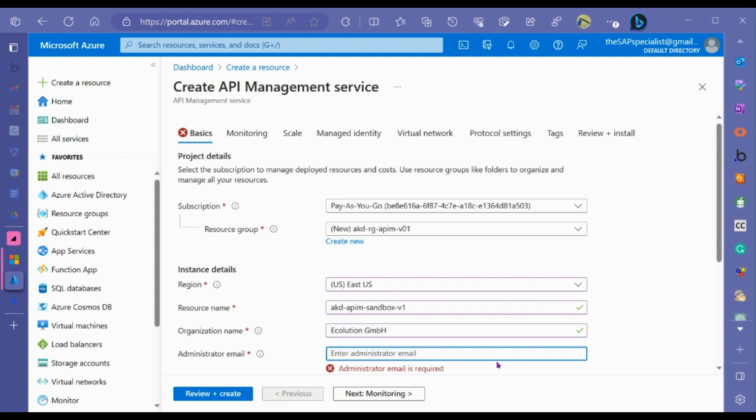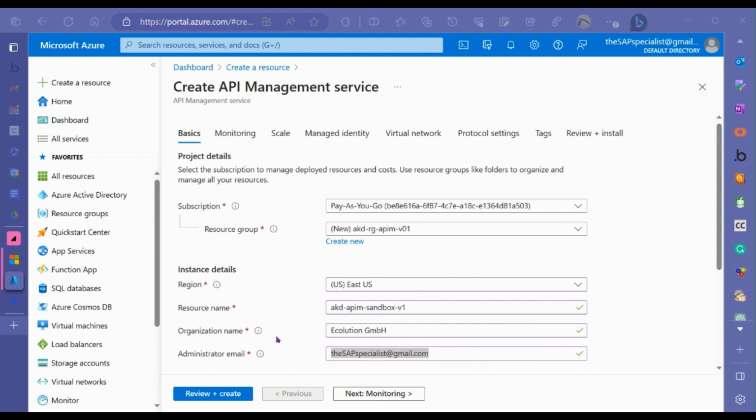I'm going to call it the SAP specialist. Specialist. Okay, I don't mark this up at Gmail. What I'm going to do is copy some of this stuff over to my little notepad, okay? Because I don't want to lose this later. See that? Control Z doesn't undo that. Okay, just call it specialist because it's a different email.